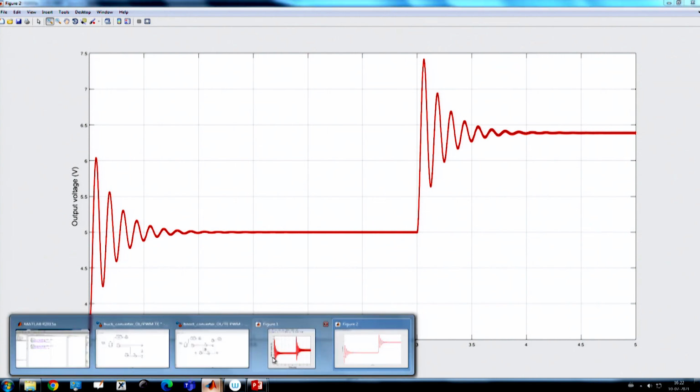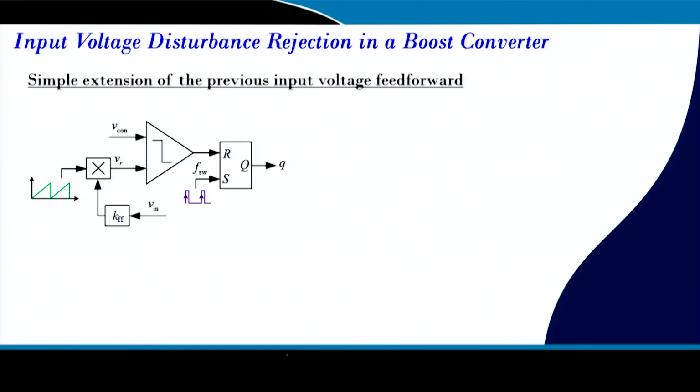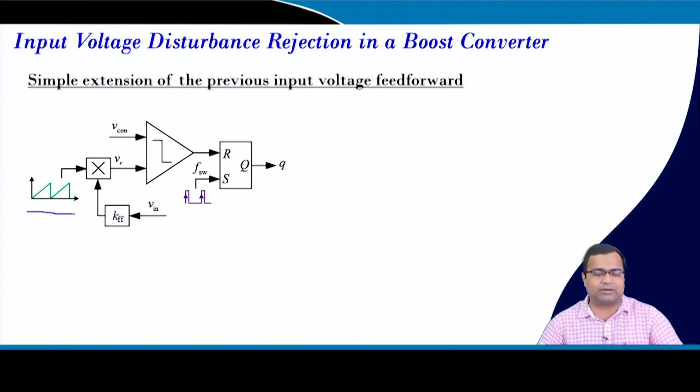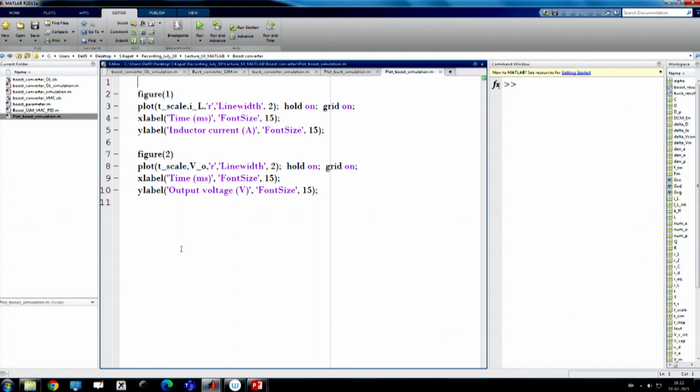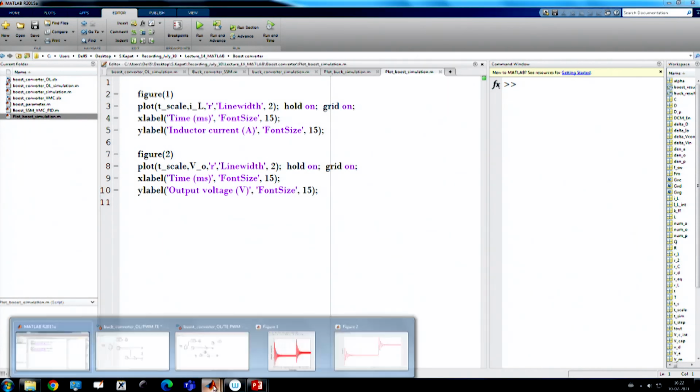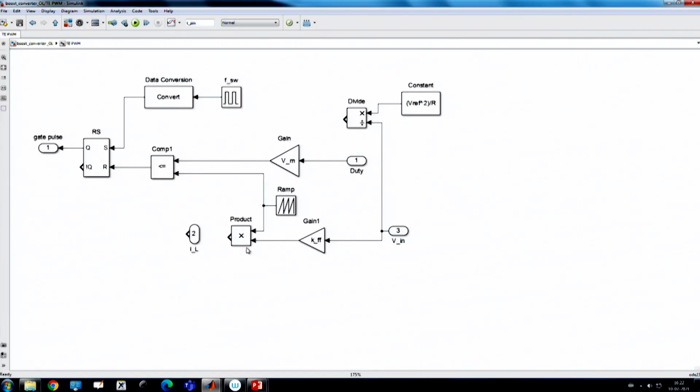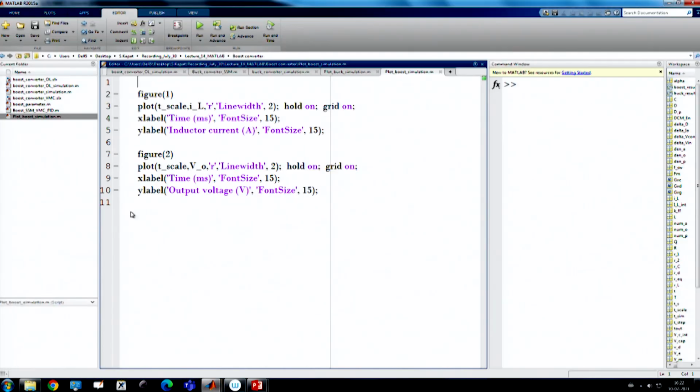Next, we want to consider our technique here, the simple feed forward action that we considered for a buck converter, and see whether this technique is going to work or not. If we go to this boost converter circuit, instead of this ramp, we want to consider this feed forward action. Again for the feed forward action, I have set some gain in my MATLAB file.